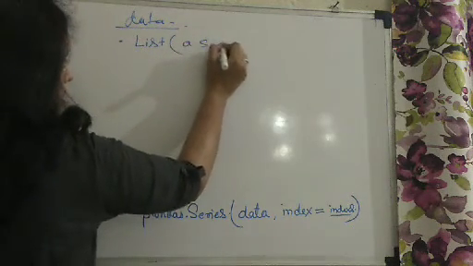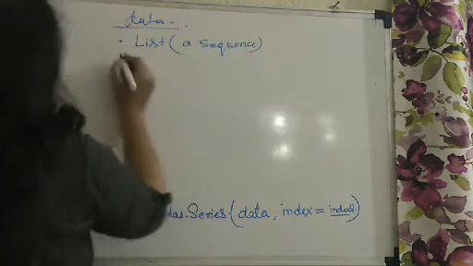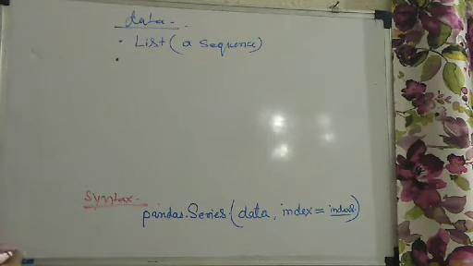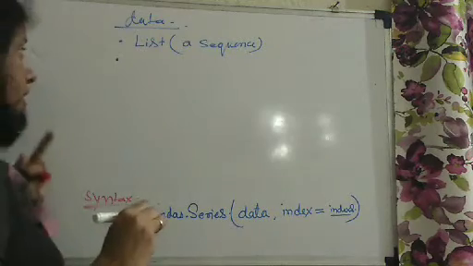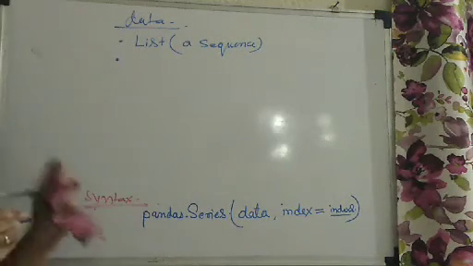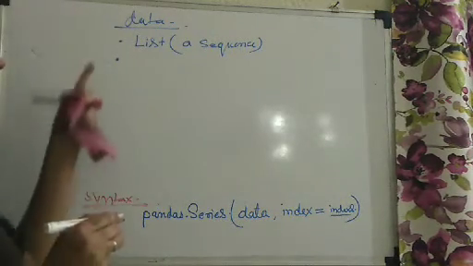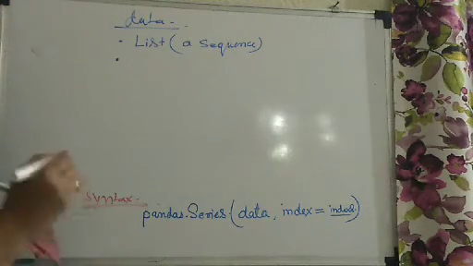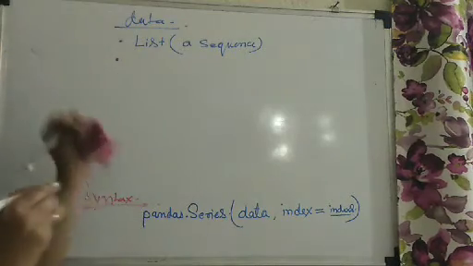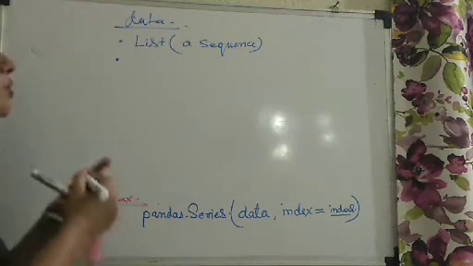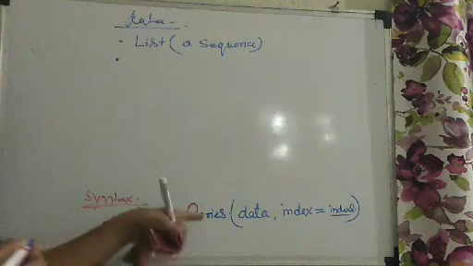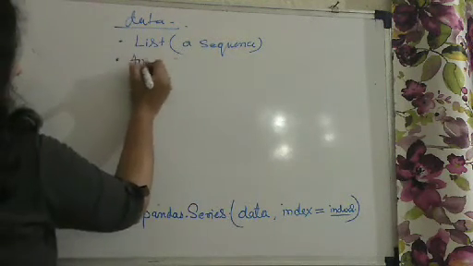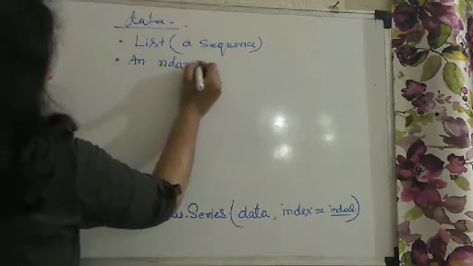A sequence. Okay, you have already used that. A list holds a collection of elements inside it, and all the elements are accessed by their index position. But one difference with the list is that a series stores homogeneous data, so when the list holds homogeneous data, that list can be used with the series. Clear now?